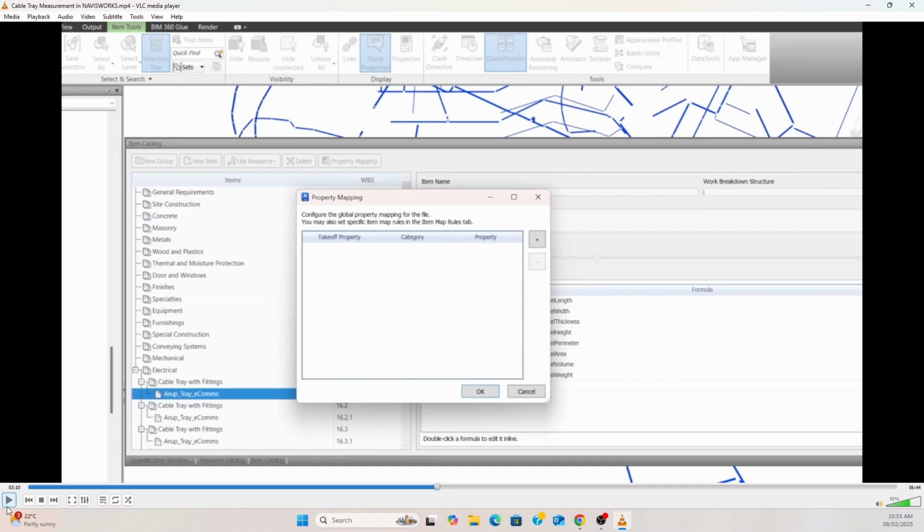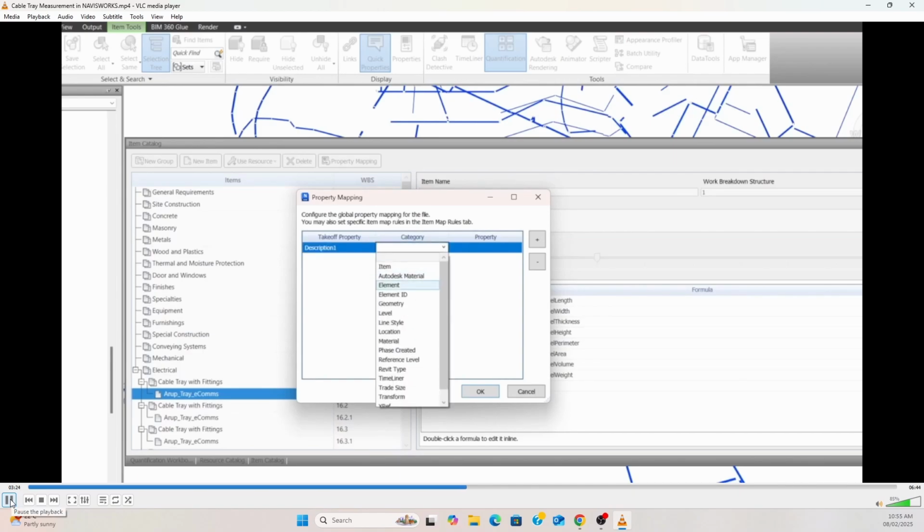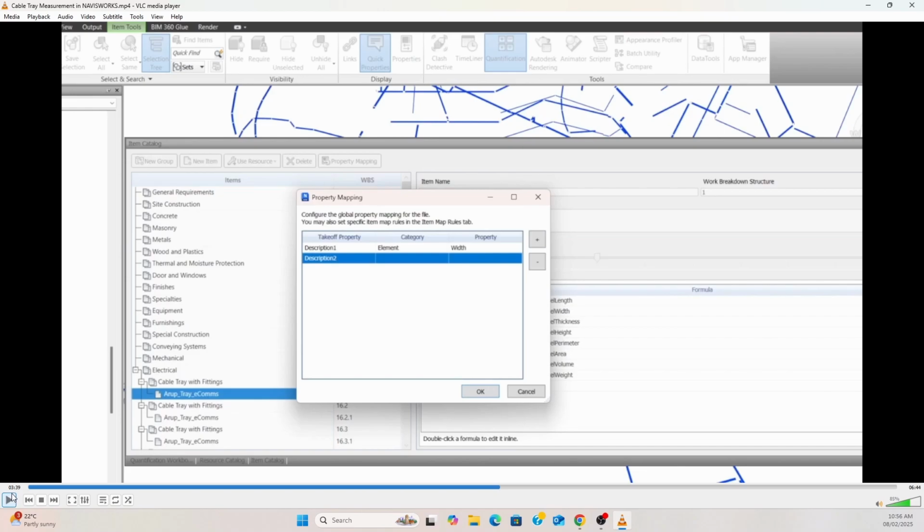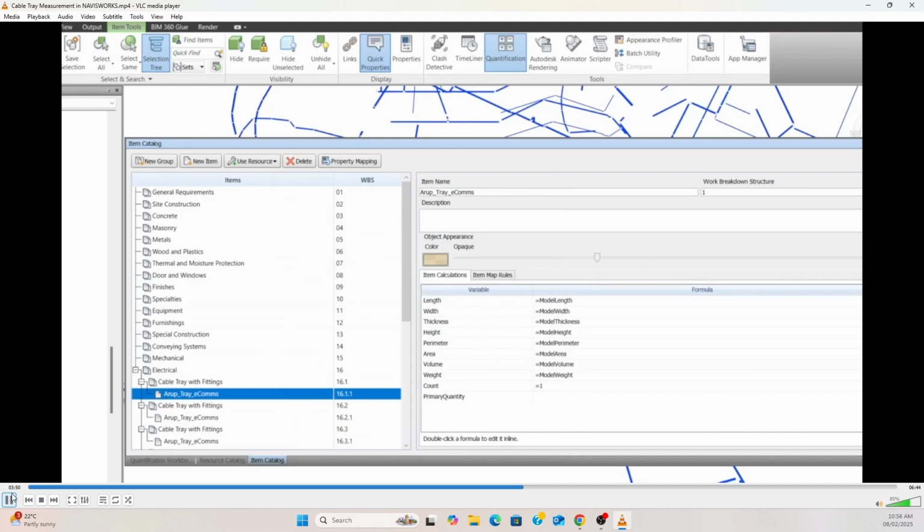From here, click plus. You will add a row. Then under takeoff property, click description 1. Under category, get the element. Then under property, get width. Again add a row and insert description 2, and under category element and under property select height, click OK.